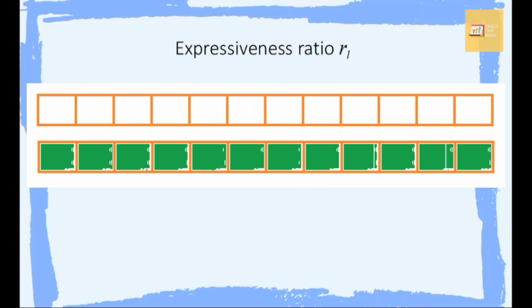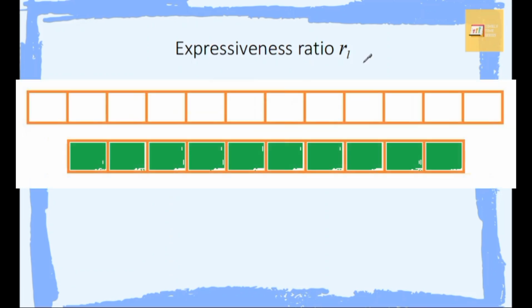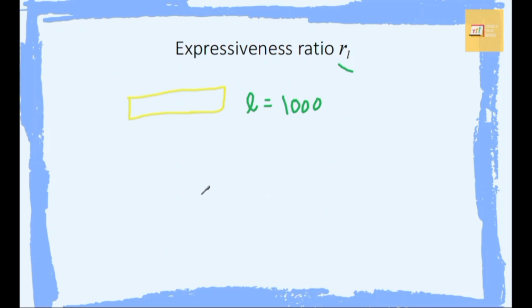But that means the total parameters that need to be learned would escalate very quickly as we have longer and longer input time series. Therefore, that would be computationally expensive and more prone to overfitting, because too many parameters can lead to overfitting, right? And so to avoid that, we want to make a network with fewer parameters. And how much fewer? That is determined by the expressiveness ratio.